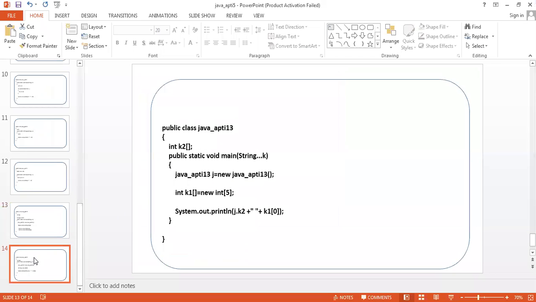So we'll go for the next. So in all the codes, better to take, now I have changed K1, K2. If you have a K here, definitely kindly change it while executing.